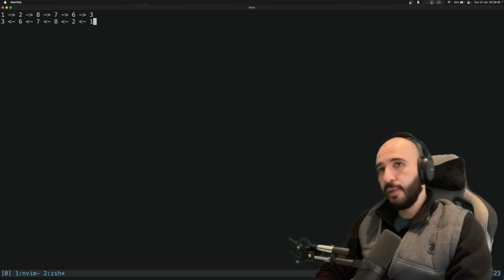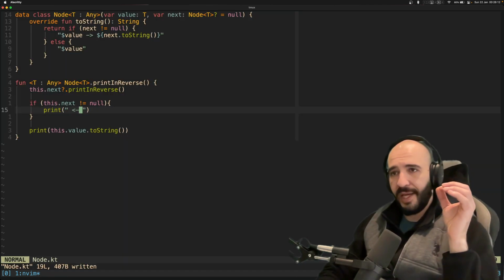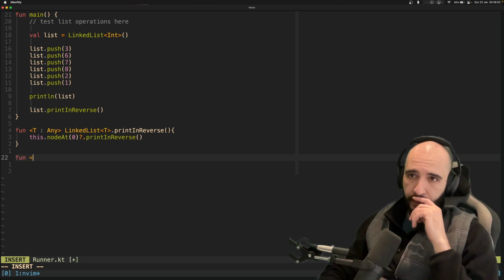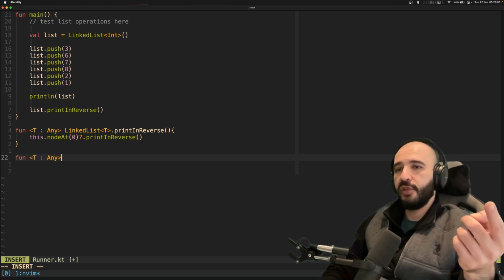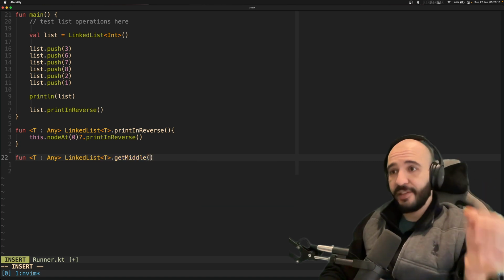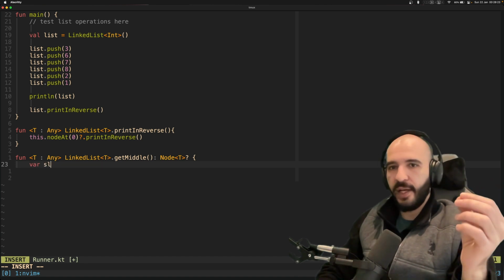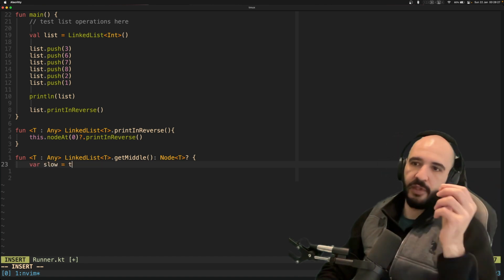Another question would be, get me the middle value from a linked list. How do you do that? Well, you can define another extension function, let's say getMiddleValue on the linked list itself, which is going to return a node, because that's what the value in each of the linked list items is.